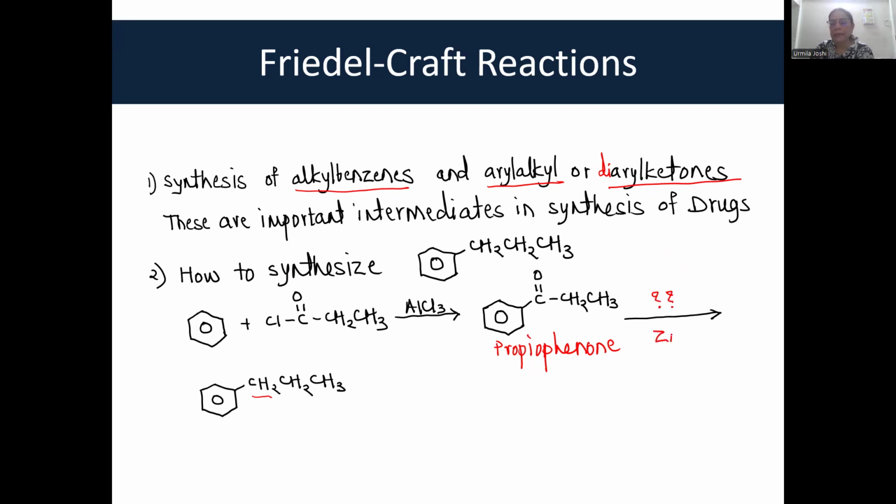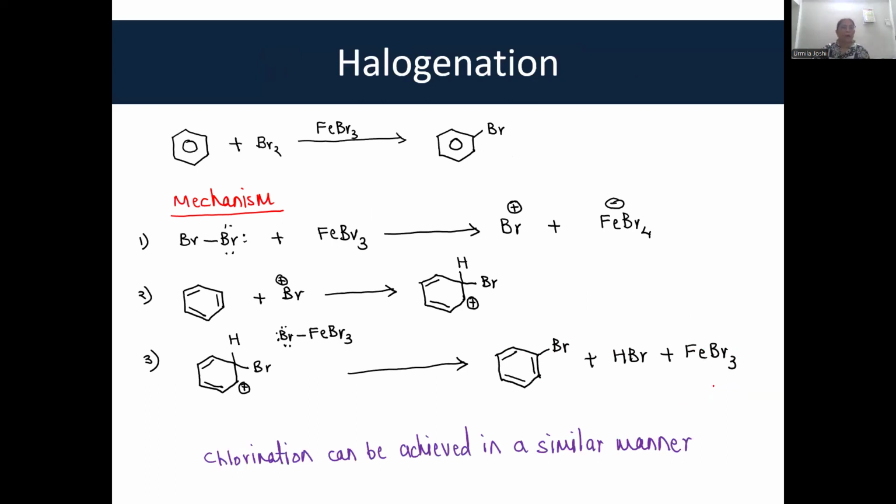It is zinc amalgam and HCl, or it can be hydrazine. The first reagent, if used, the reaction is called Clemmensen reduction. And this second reagent, if used, that reaction is called Wolff-Kishner reduction. Okay.